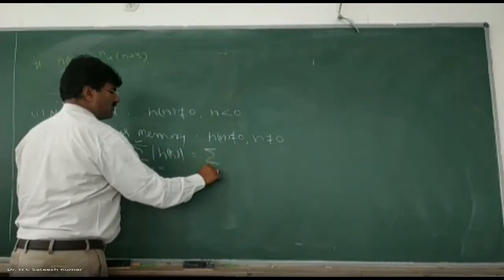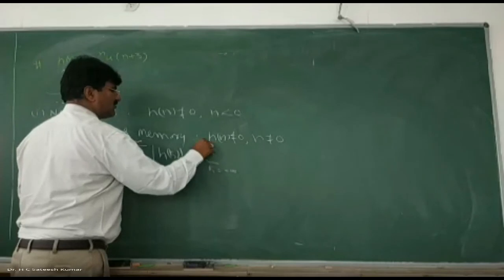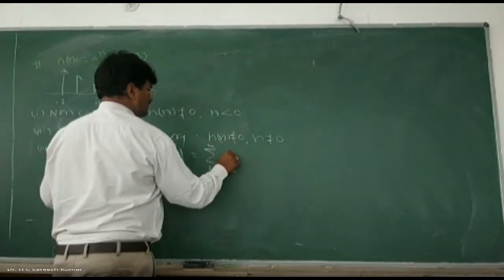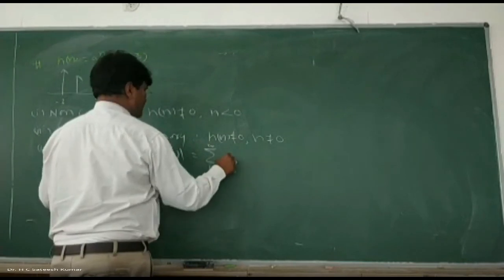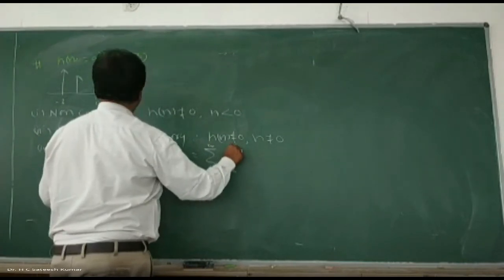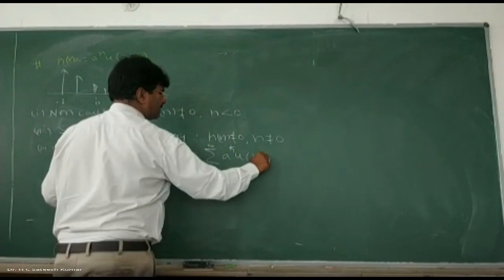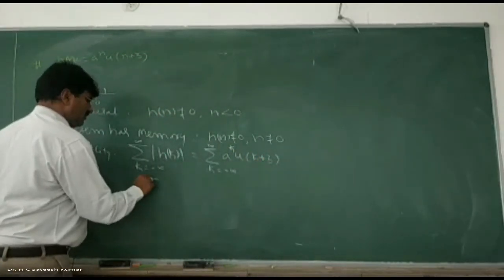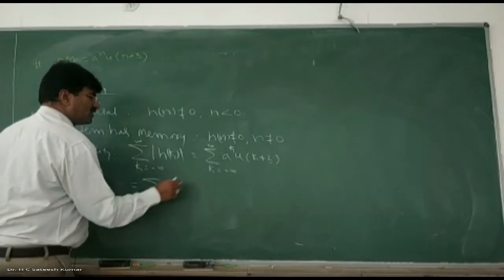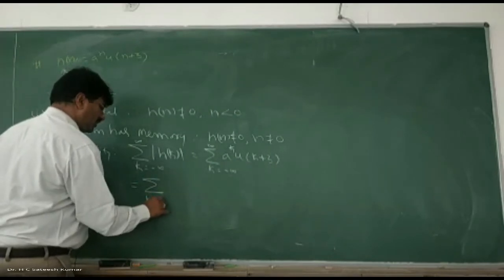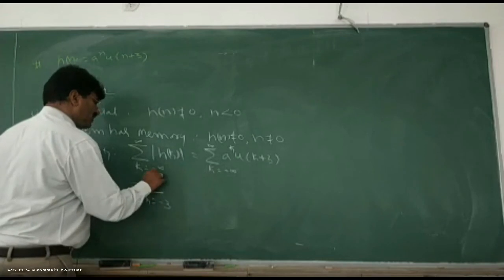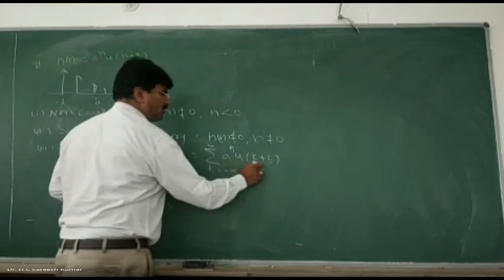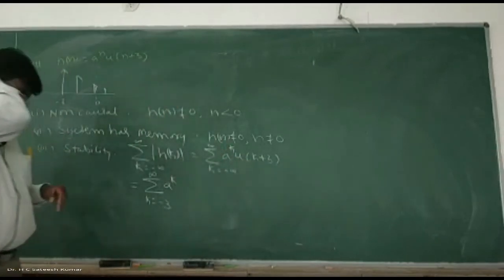Summation k varies from minus infinity to plus infinity. H of k means what? A to the power of k into u of k plus 3. Even though the summation is from minus infinity to plus infinity, my function is from minus 3 to infinity. Therefore, I'll write it from minus 3 to infinity, a to the power of k. Minus 3 to infinity, this value is 1. Only a to the power of k we can write.